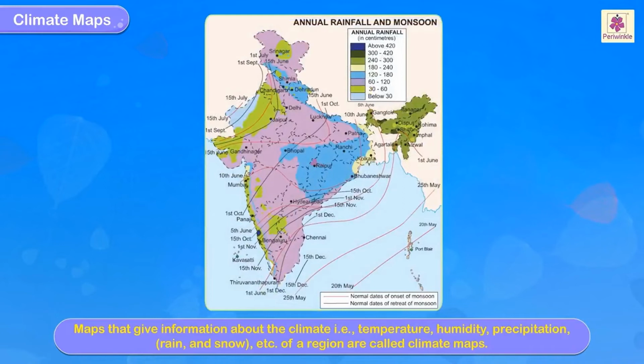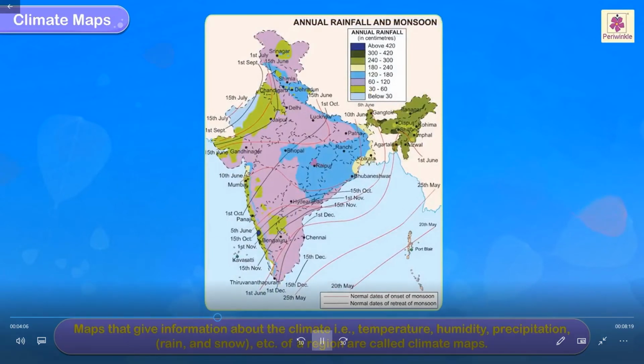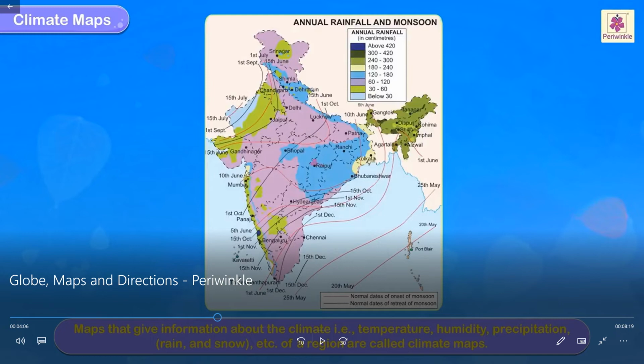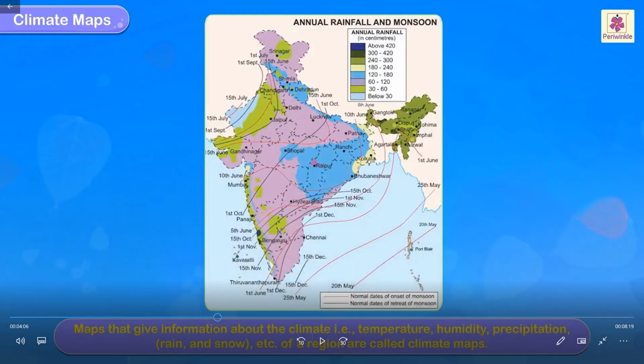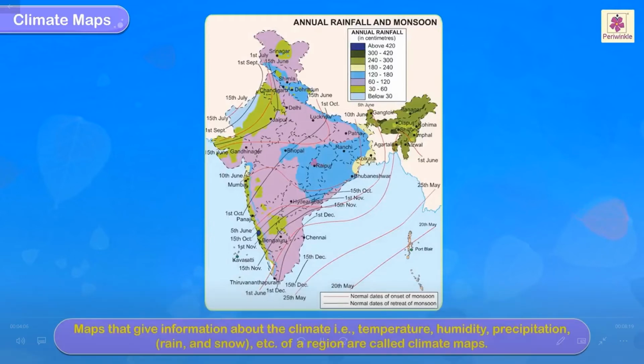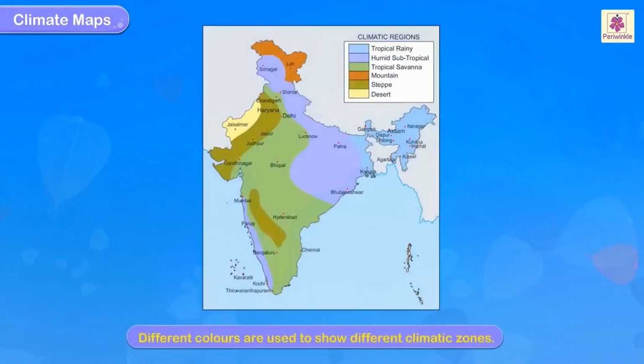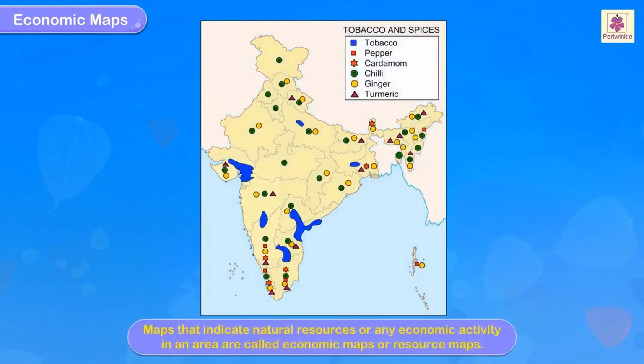You can see annual rainfall and monsoon. In this is the annual rainfall and monsoon map. You can see in centimeters it is given. This is the scale used here. We will not go into much detail on that, only generally we will see what the different types of maps used here are. Different colors are highlighted to show various things. Different colors are used to show different climatic zones. Next is economic maps.